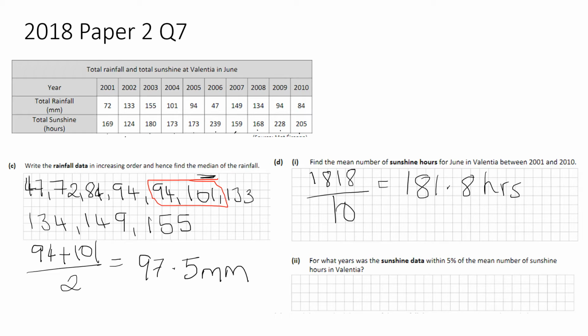Then it's asking you for what years the sunshine data was within 5% of the mean. Okay, so you need to find 5% of the mean.